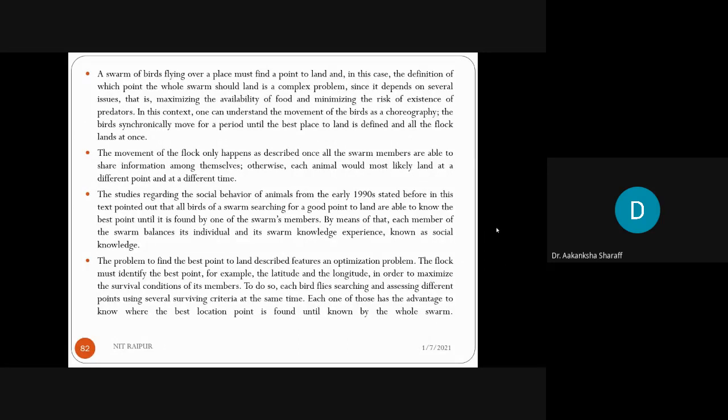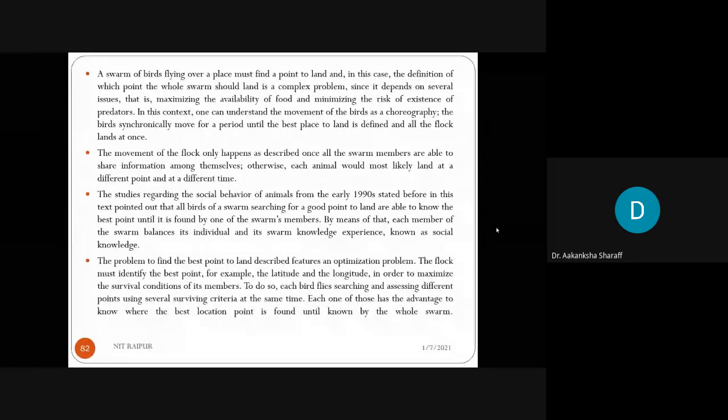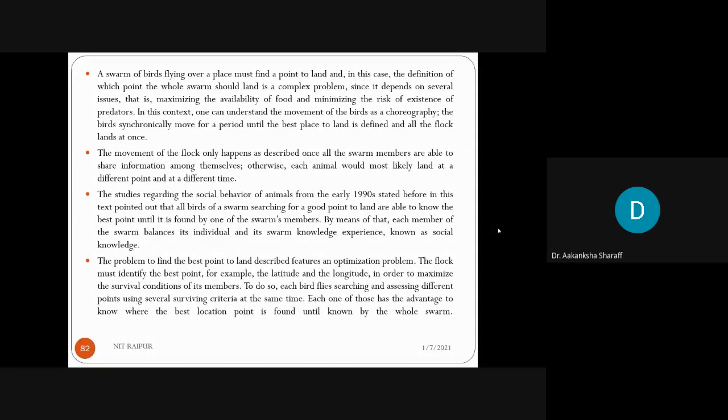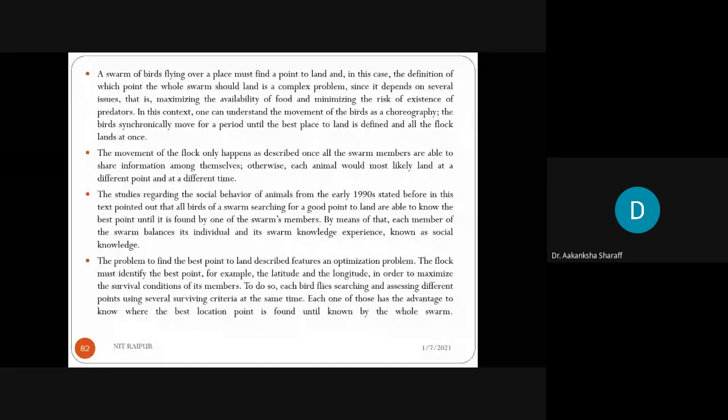There is only one piece of food in the area being searched. All the birds do not know where the food is, but they know how far the food is in each iteration. So what should be the best strategy to find the food? The effective one is to follow the bird which is nearest to the food. All the birds will follow that same bird.